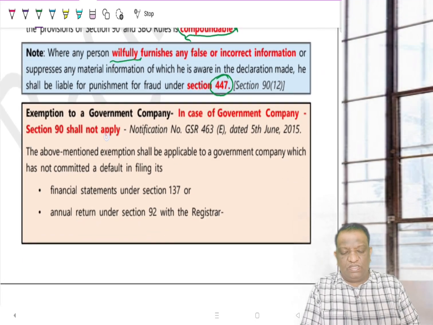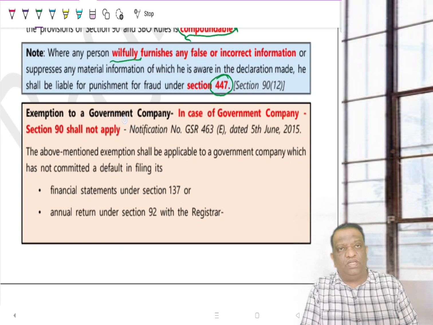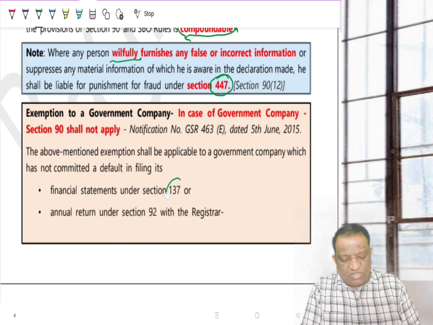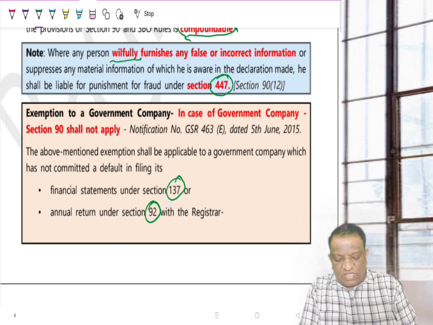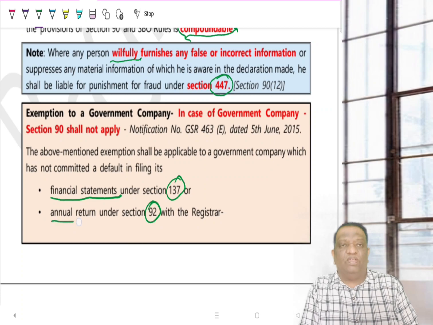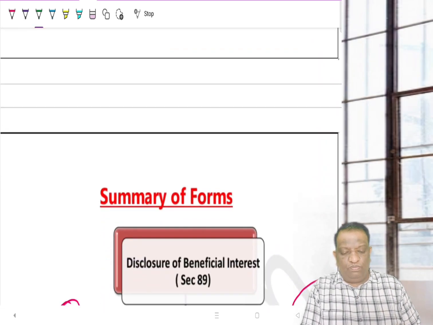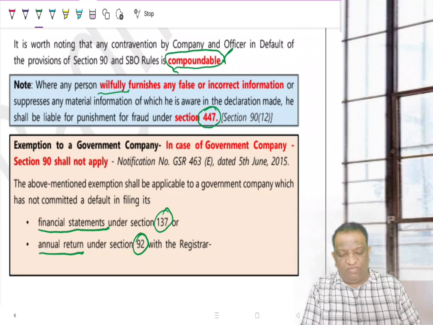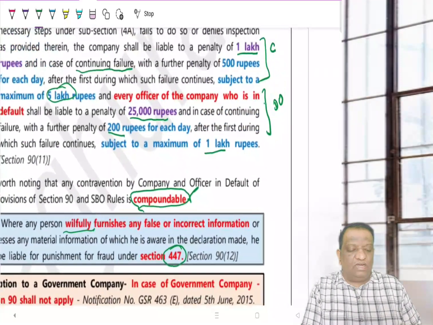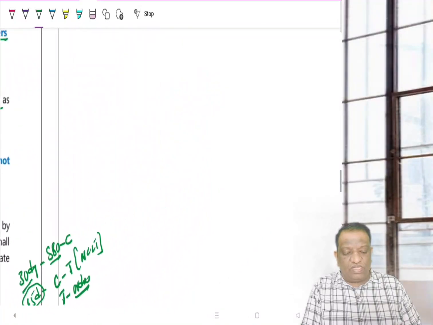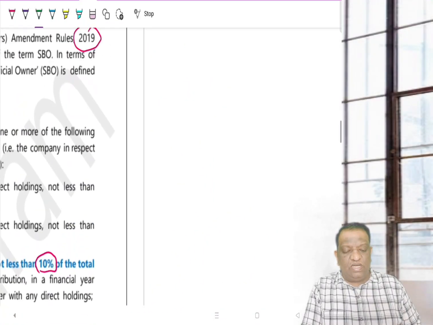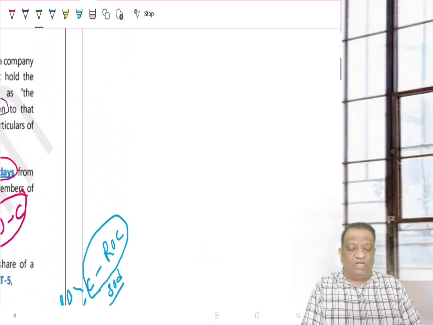Now again the question is the same. Section 89 was not applicable to a government company. Then is section 90 applicable to a government company? The answer is no. The exemption is there for the government company, again subject to compliance with sections 137 and 92, which deal with filing of financial statements and filing of annual return. So I hope with this we have covered the complete details of section 89 and section 90. Section 89 deals with the beneficial owner and section 90 deals with the significant beneficial owner.